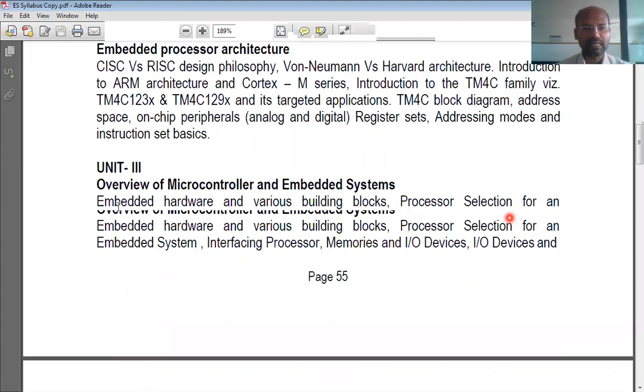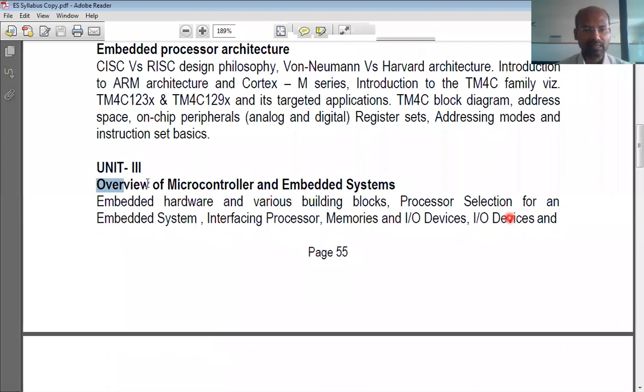Next, unit 3. Unit 3 is titled Overview of Microcontrollers and Embedded Systems. Here we take the overview of microcontrollers and embedded systems. Microcontroller is one main unit of an embedded system. Microcontroller alone won't become an embedded system. Microcontroller plus the peripherals required to accomplish the required task, that becomes the embedded system.